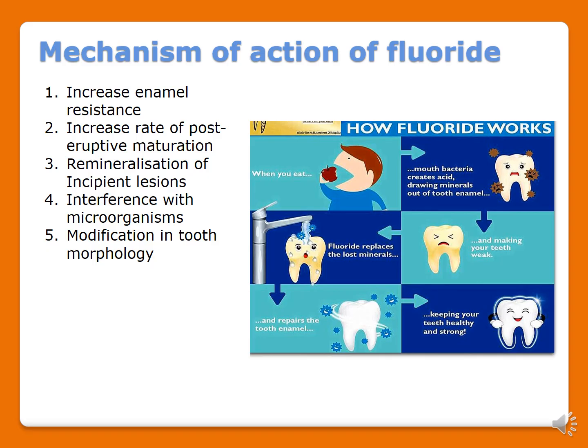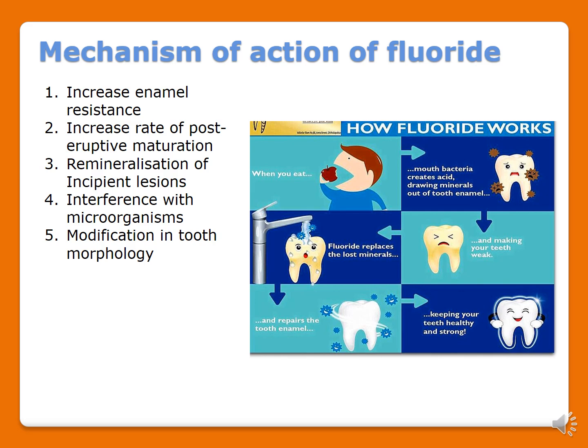Fifth is the modification of tooth morphology. So I'll tell you one by one what the fluoride really does. For example, when you eat something and don't gargle your mouth after your meal, the bacteria will produce various types of acid, and the tooth gets surrounded by bacteria. If you apply fluoride at that time, it's going to retain all the lost minerals and make your teeth very strong. So that is the role of fluoride in short.